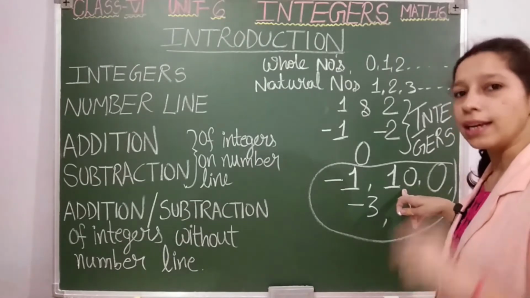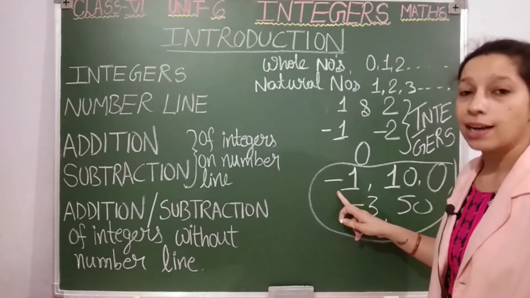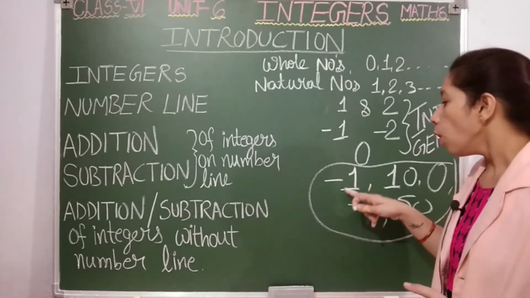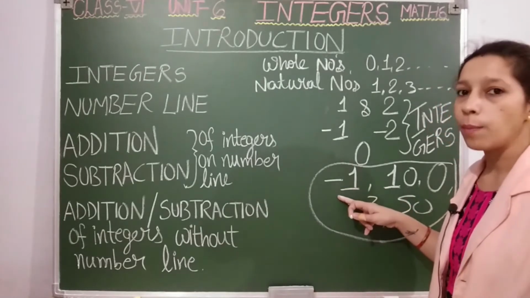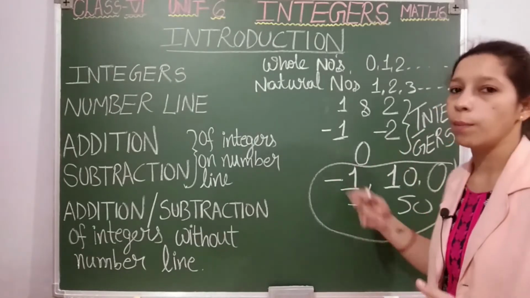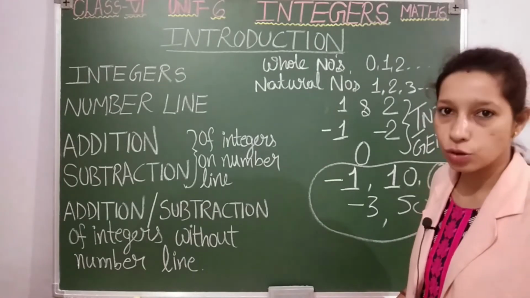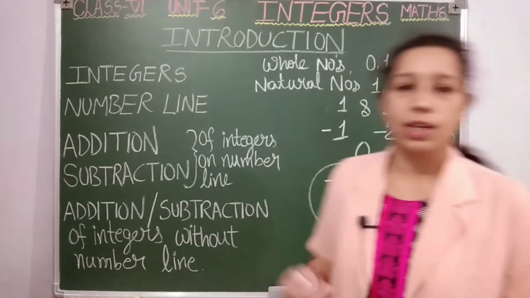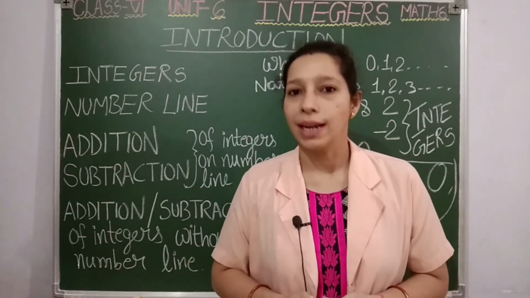Your answer will be yes, 10 is an integer also. Here minus 1 is an integer. Is minus 1 a whole number, students? No, because it has a negative sign. Neither is it a whole number nor a natural number, but it is an integer. Clear students? So this is just about integers: positive numbers, negative numbers along with 0 form integers.